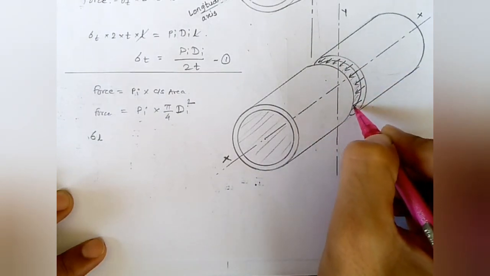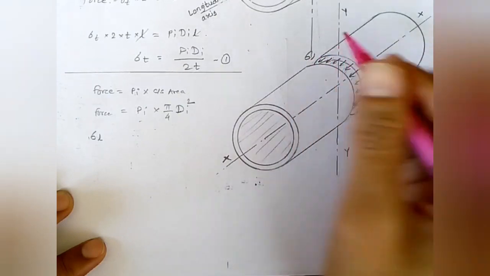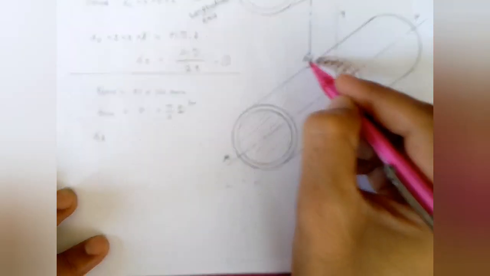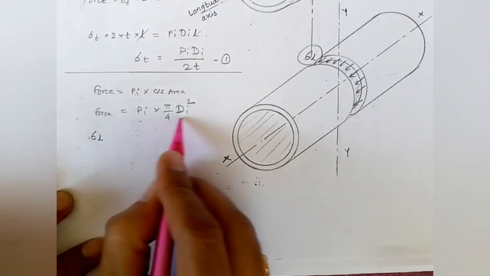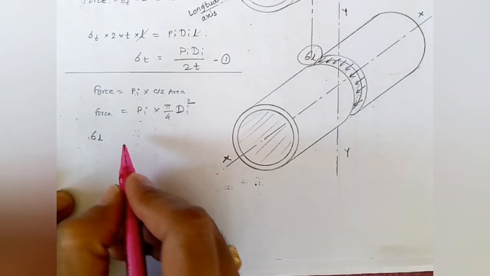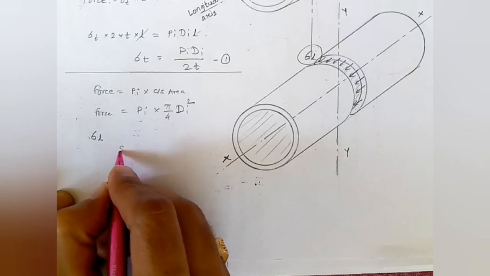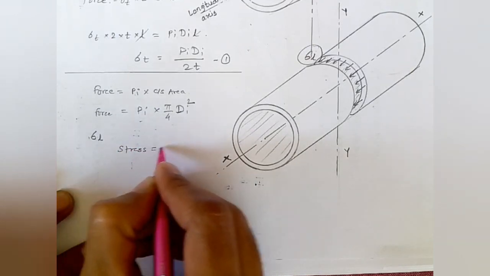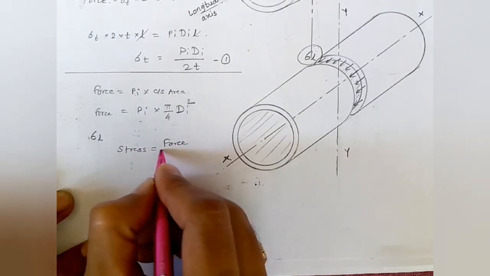This longitudinal stress is going to resist this force because of the internal pressure. So the longitudinal stress is again force per unit resisting area.